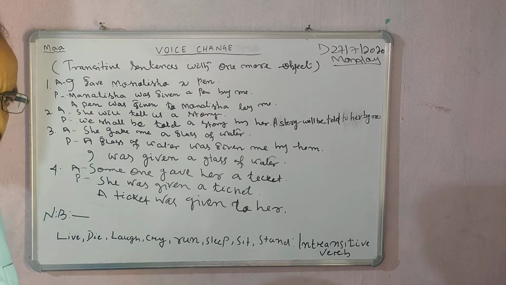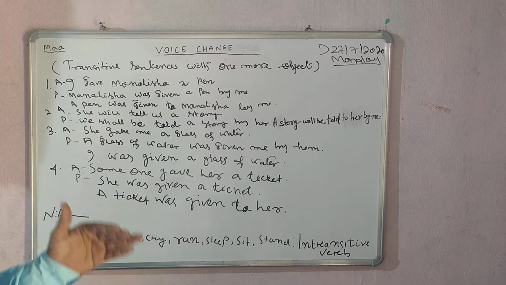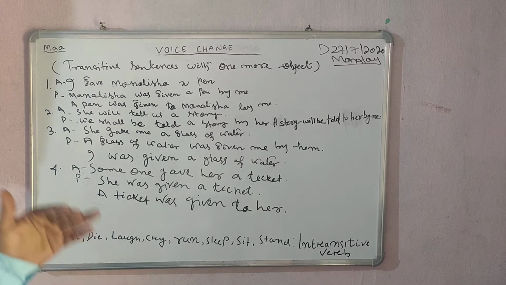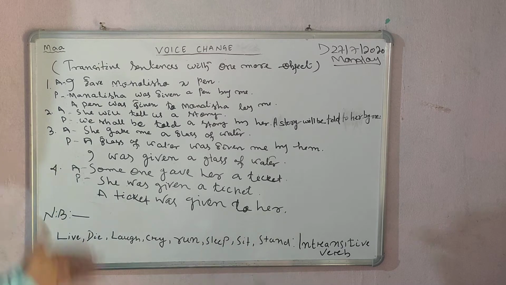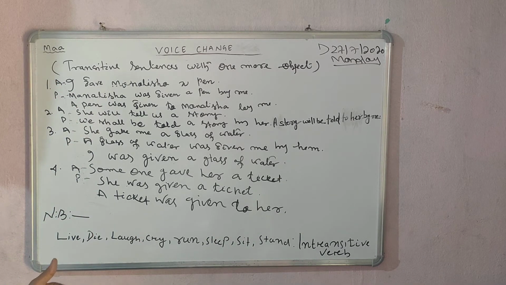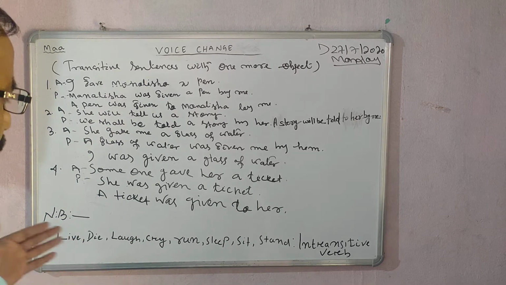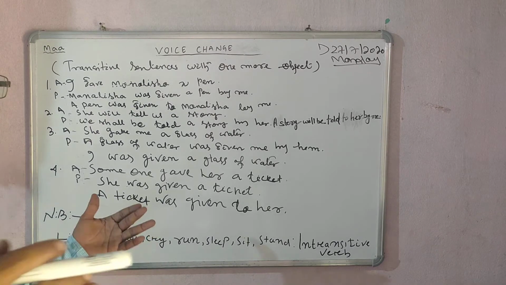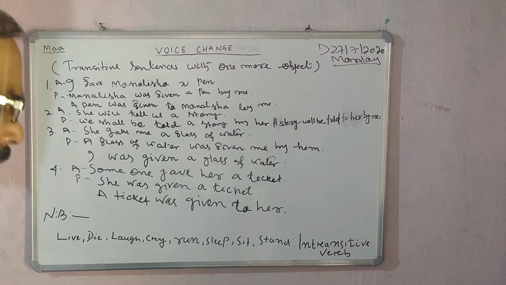In a transitive sentence, a verb needs an object. Though the action is expressed, it needs an object. Without an object, it can't express complete sense, complete meaning.